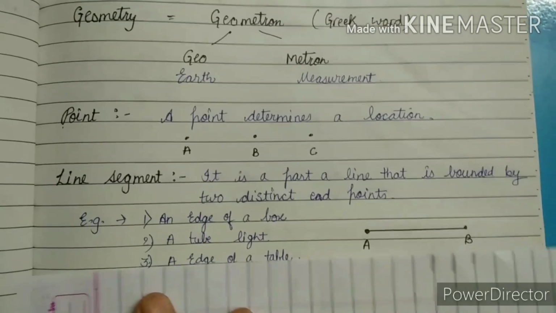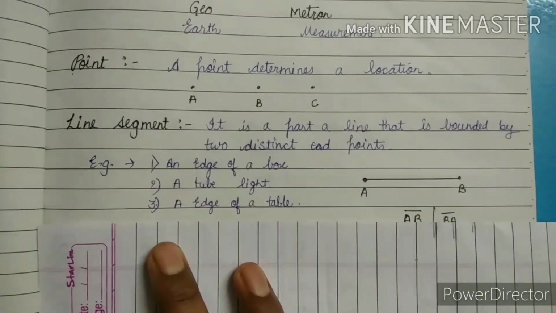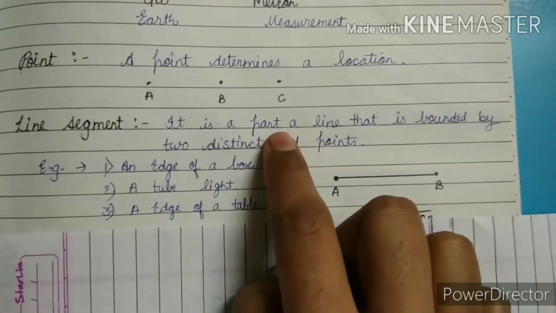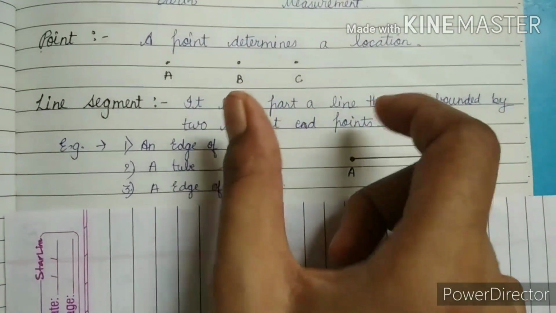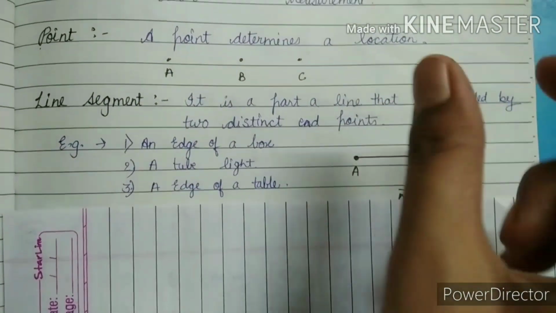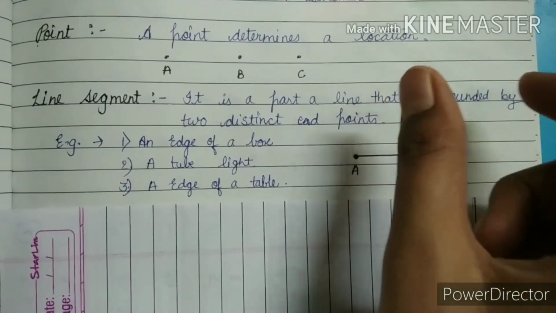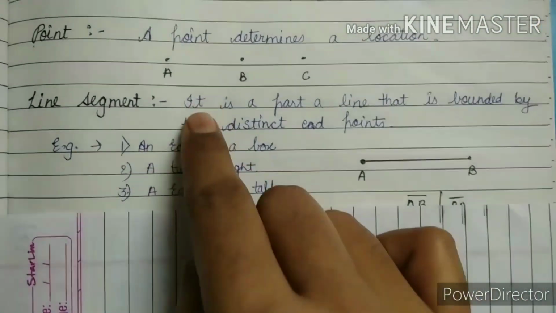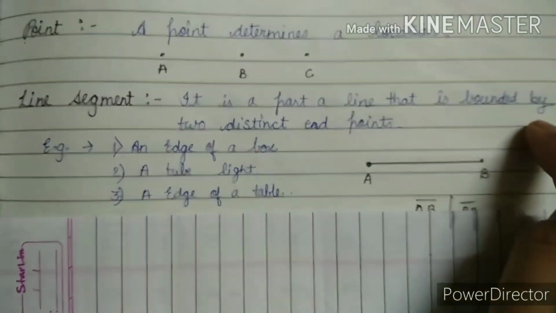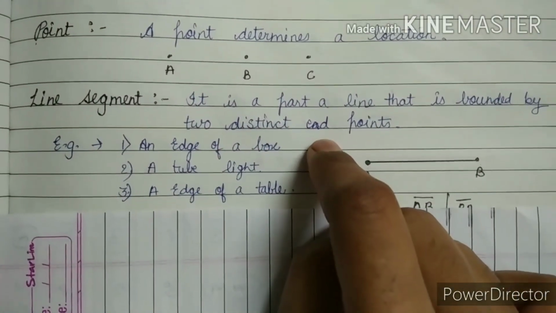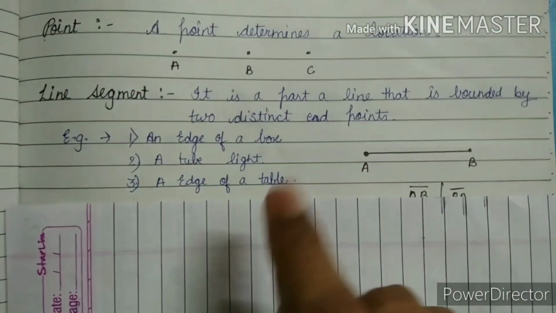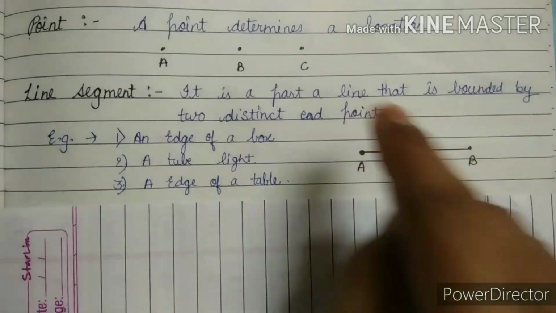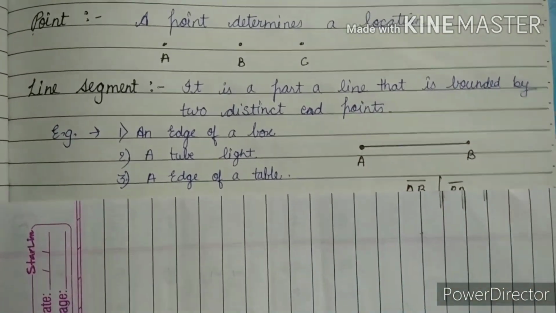Next topic is line segment. A line segment is a part of a line. So we have a line, and when we are talking about a portion of the line, that portion is called the line segment. It is a part of a line that is bounded by two distinct endpoints. It means when a line has endpoints, that line is called a line segment.